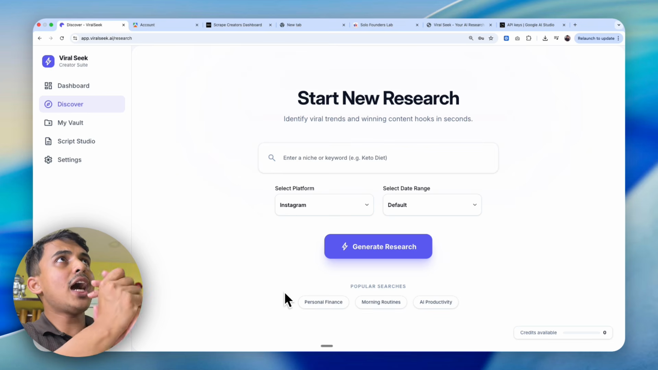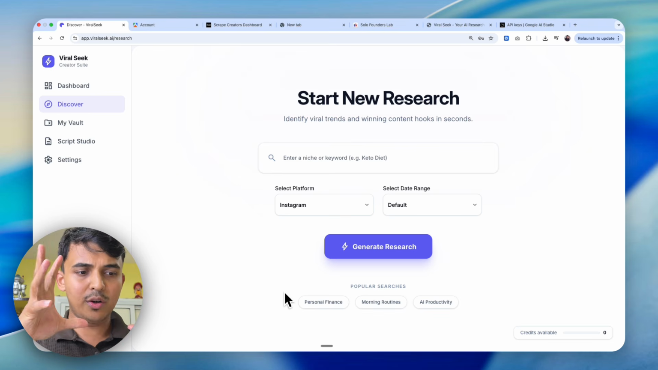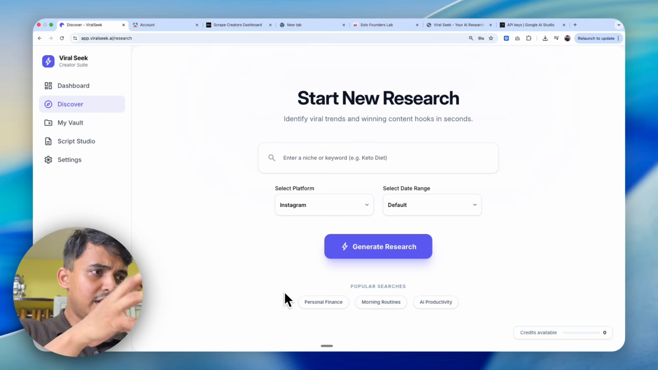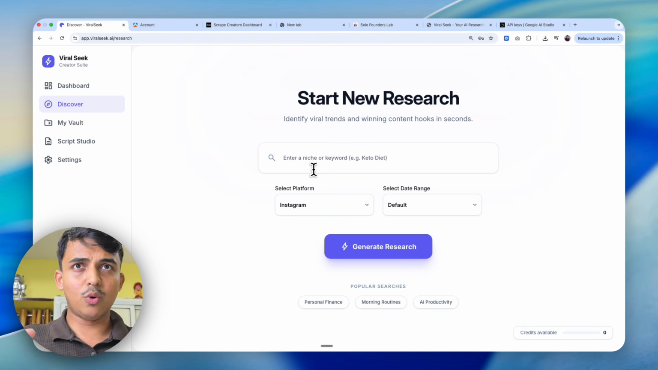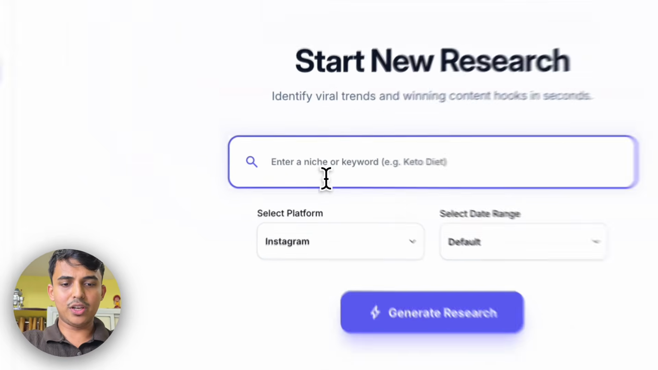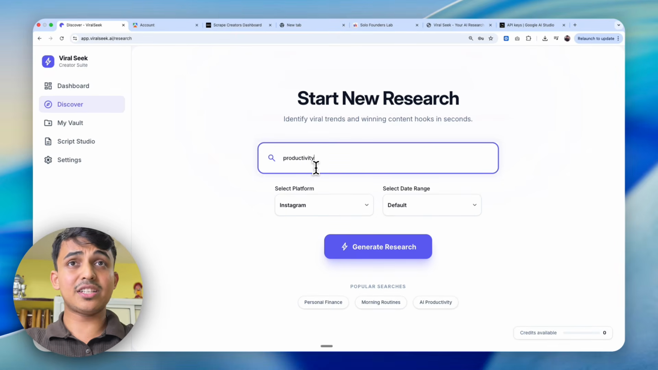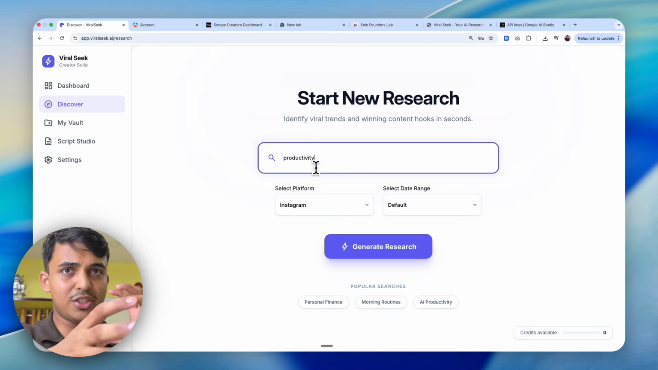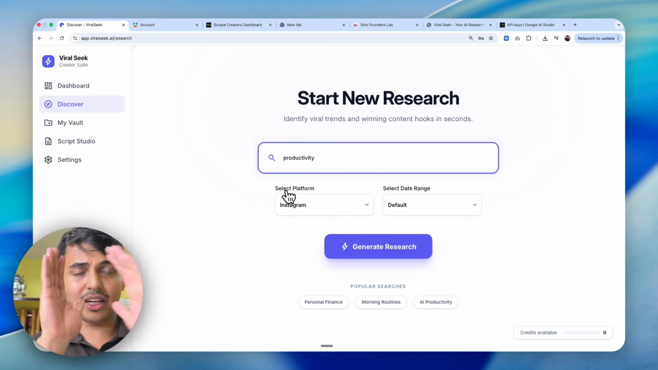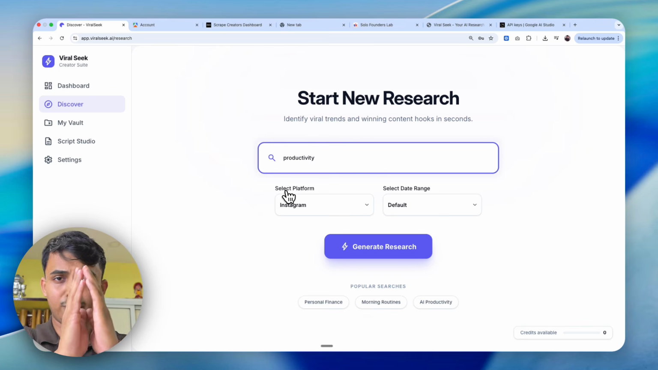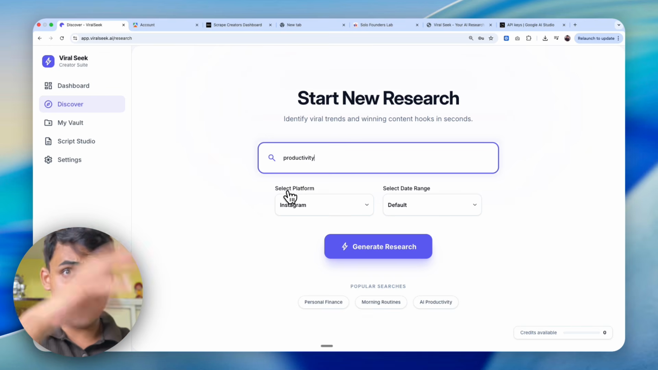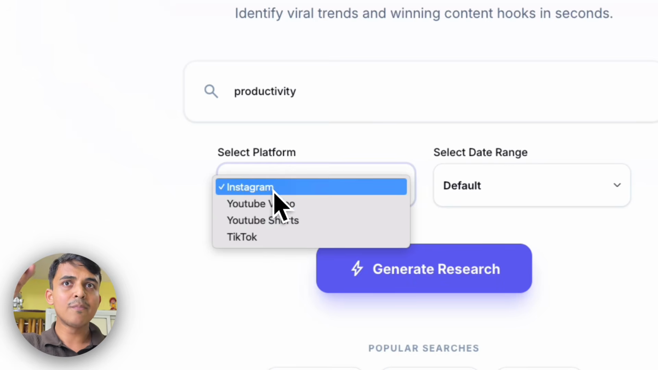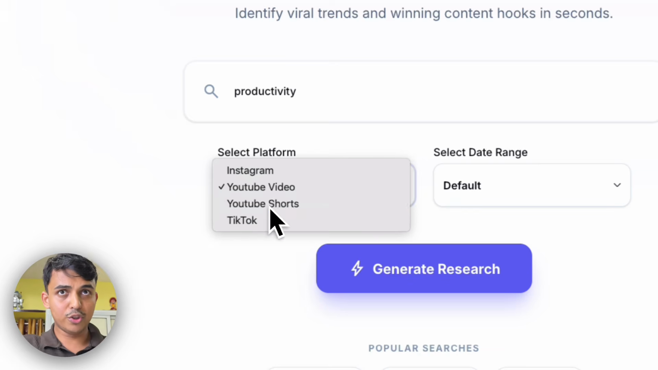Okay, so let's say I wanted to know everything about productivity. Let's say I am creating content about productivity, spiritual and stuff like that. So all I have to do is just put in productivity, and you can actually customize your searches, your keywords, your search term. You can put multiple words, anything you want. And then I also give you the platform: you want to find viral concepts on Instagram, YouTube video, YouTube Shorts, or TikTok.